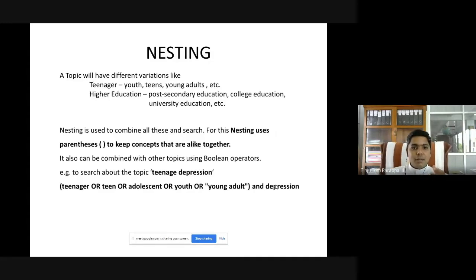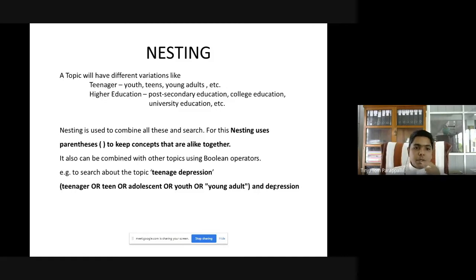Higher education can be said as post-secondary education, college education, university education, etc. Suppose you want to include all these things in your search. What will you do? You will use nesting. Nesting is used to combine all these key terms in your search. For this, nesting uses parentheses, that is brackets, to keep alike concepts together.